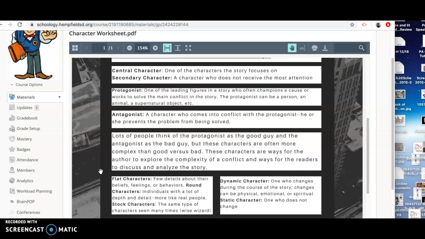So a few other elements: we have the shape of the characters, either flat characters, which have a few details about their beliefs, feelings, or behaviors, or round characters, individuals with a lot of depth and detail. They're more like real people.